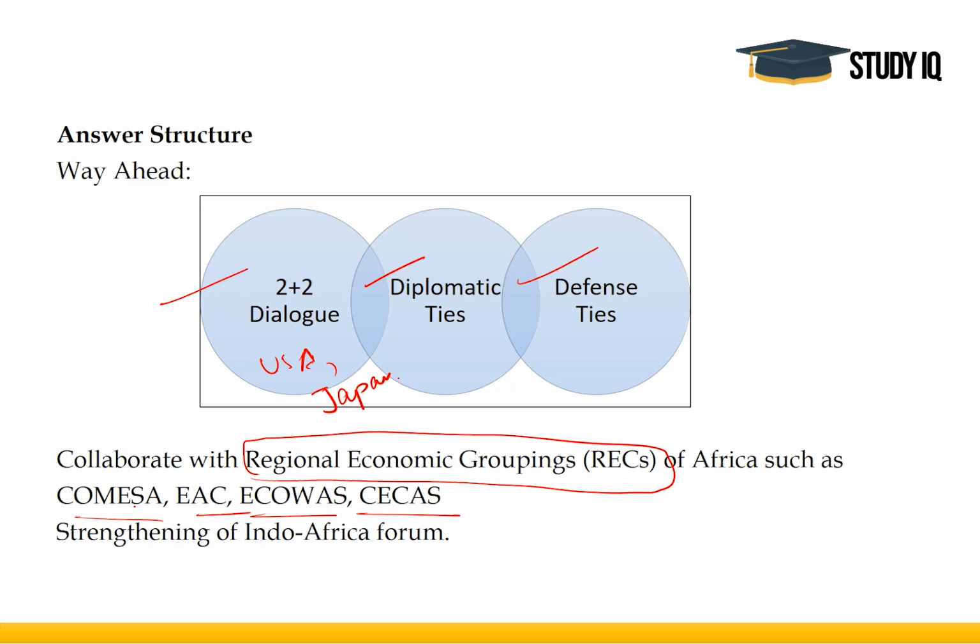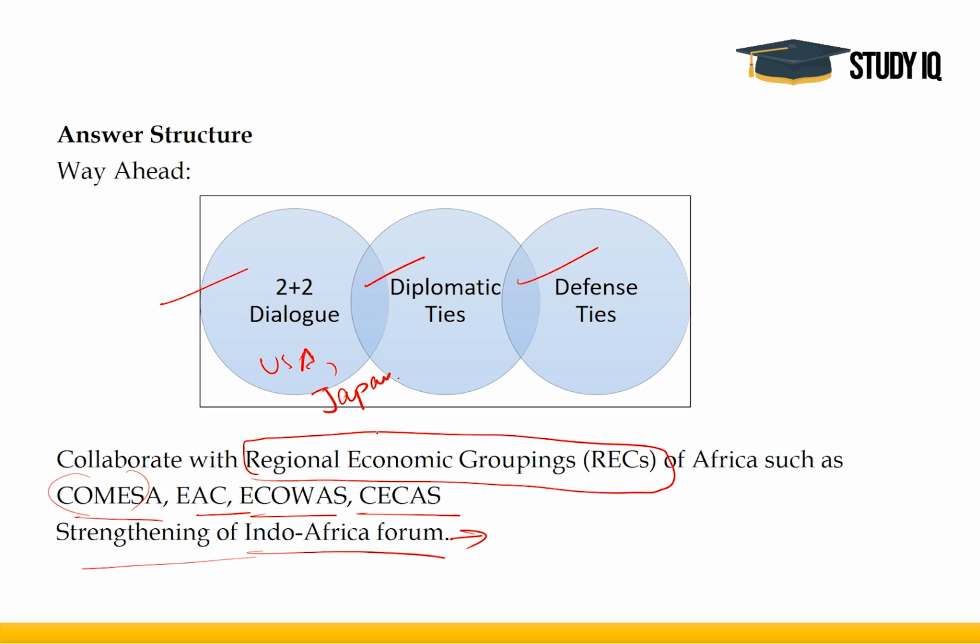Similarly, there is COMESA, which I think is for East African states, but I don't remember the full form. But yes, these are four regional economic groupings in Africa with which India should directly improve our economic ties. Then there is the India-Africa Forum, which meets periodically. We can strengthen that.